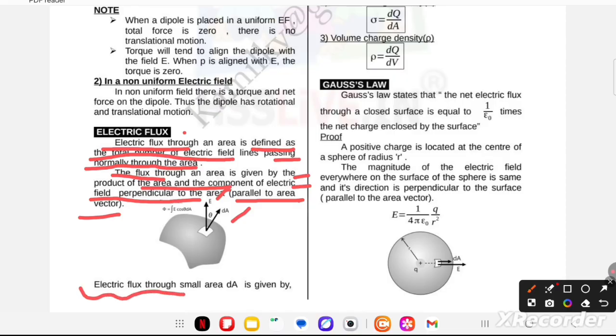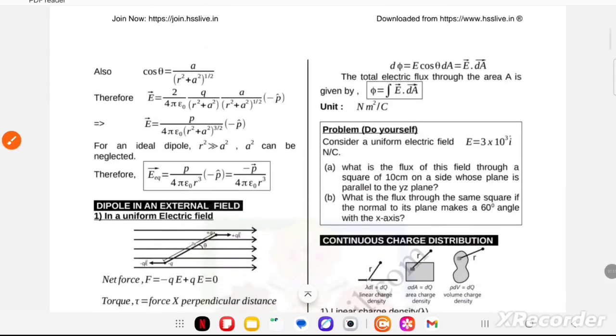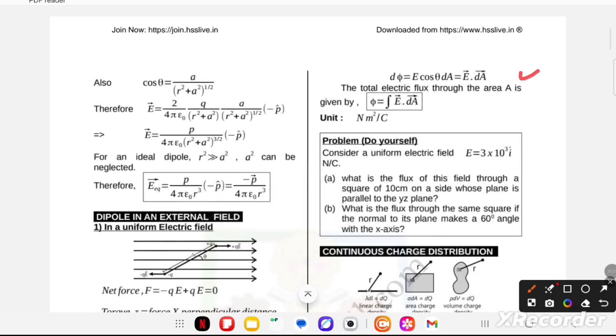Electric flux through a small area dA is given by d phi equal to E cos theta dA. For theta equal to 0 degrees, cos theta is equal to 1, so d phi is E into dA. The total electric flux through area A is phi equal to the integral of E dA. What is the unit of electric flux? Newton meter square per coulomb.